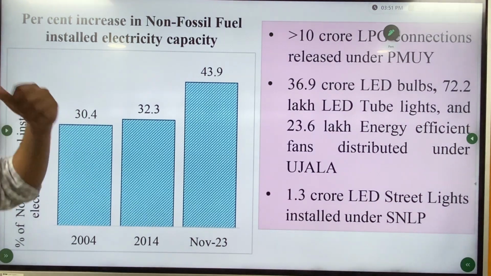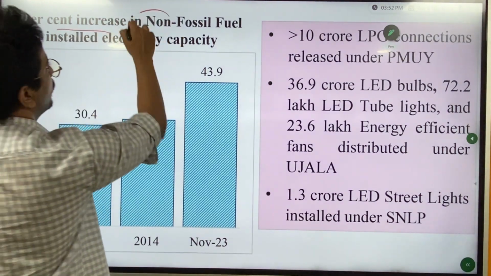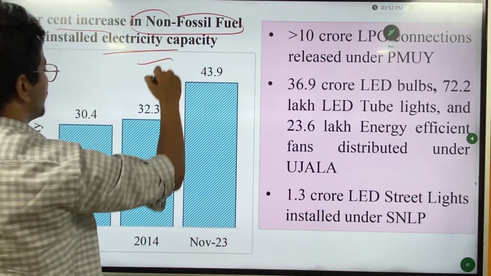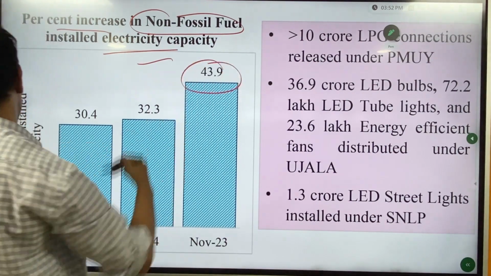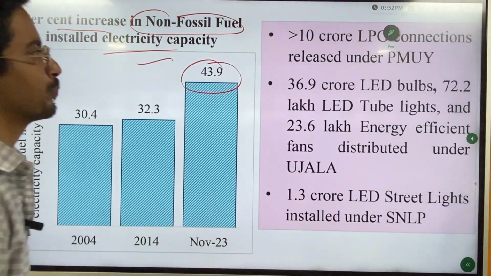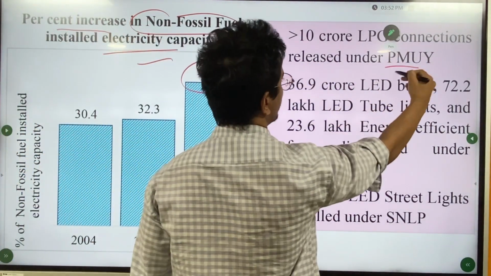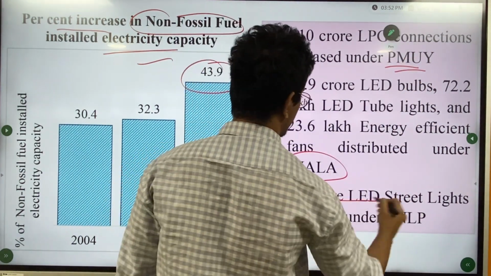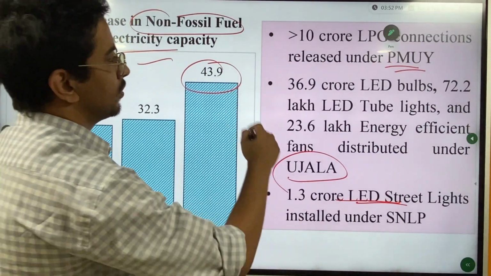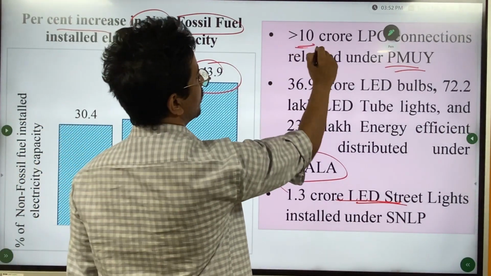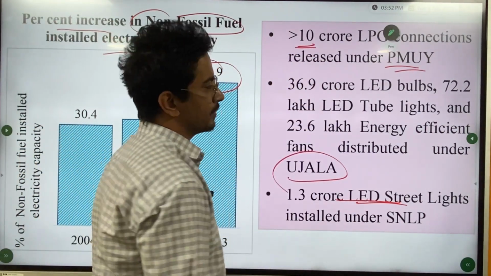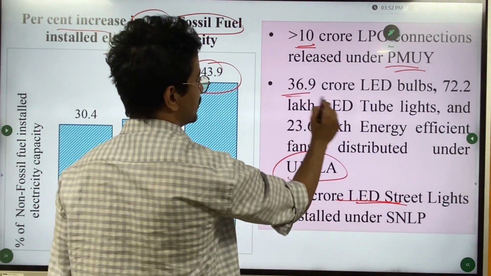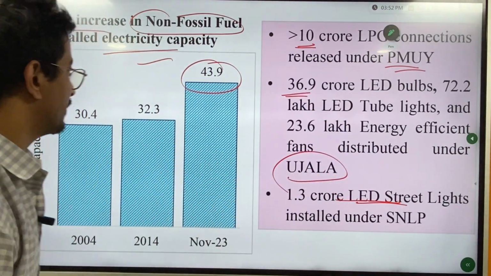Second one, percentage increase in non-fossil fuel installed electricity capacity. See, there's an increase to 43%. And these are the schemes you need to study: Ujjwala Yojana, Ujala Yojana, and LED street lights. Under this, more than 10 crore LPG connections have been given. More than 36 crore LED bulbs have been distributed.